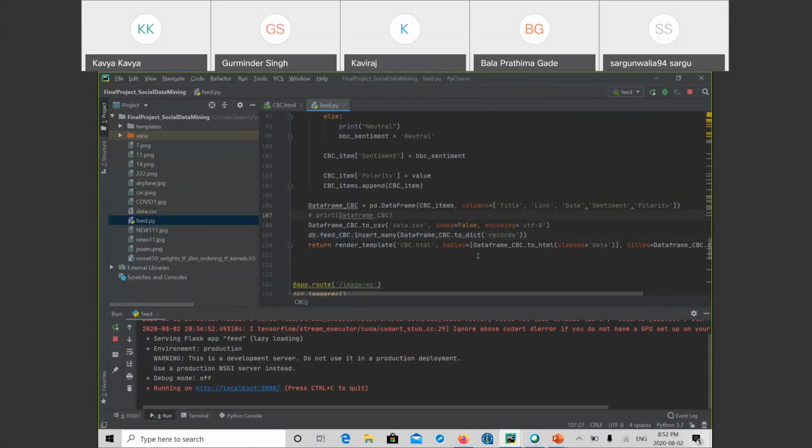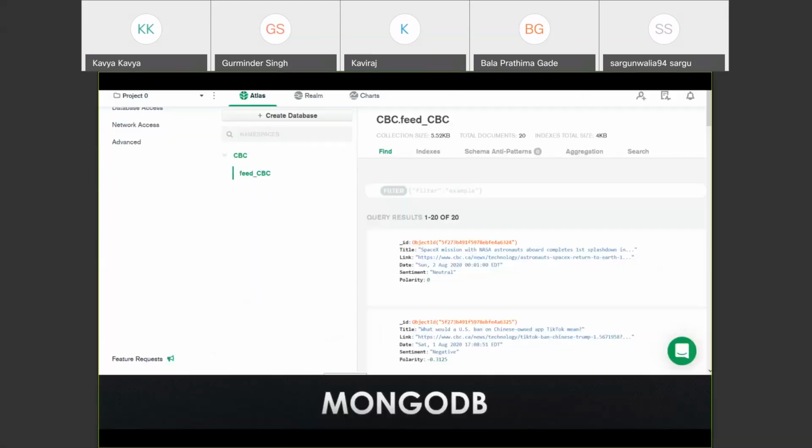We have also used it to get the polarity and sentiments. I can show you the screenshot where it shows that we have gathered the feed from the CBC News websites, and we have got the sentiment and polarity for the same. Here we can easily see the title, link, date, and sentiment and polarity for this data, which we have stored in this MongoDB database. Now, Kaviraj will go through the demo of this project. Thank you so much.